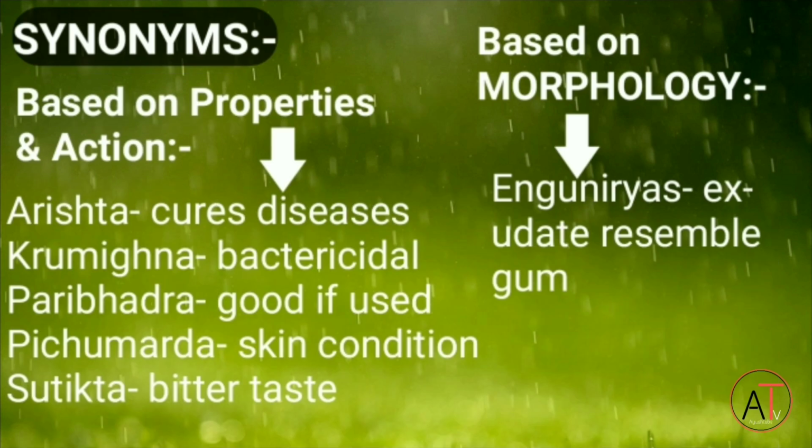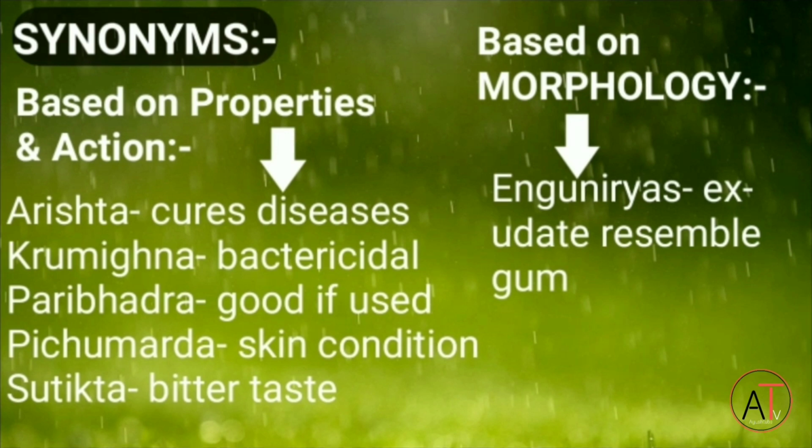Next are the synonyms of neem, based on properties and action. First is Arishta, it cures diseases. Second is Krumigna, it has bactericidal action. Third is Paribhadra, it is good to use. Fourth is Pichumarda, it is used in skin conditions. Fifth is Sutikta, it has a bitter taste.